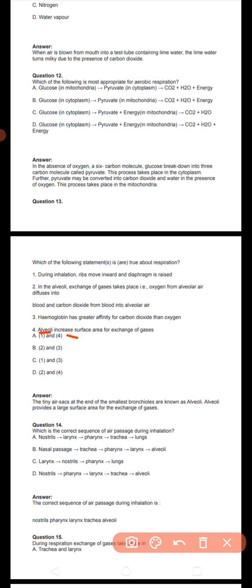Alveoli increase the surface area for exchange of the gases. So tiny air sacs at the end of smallest bronchioles are known as alveoli. Alveoli provide a large surface area for the exchange of gases.